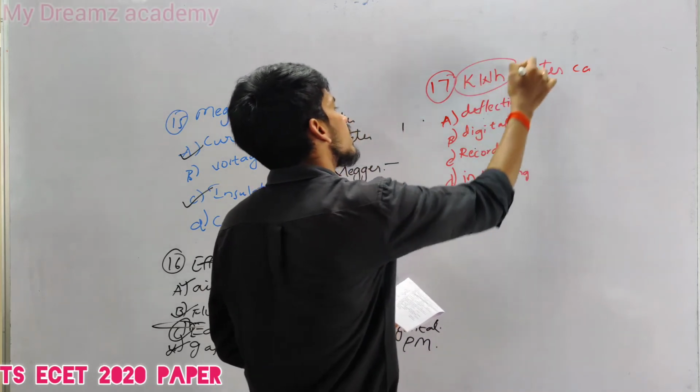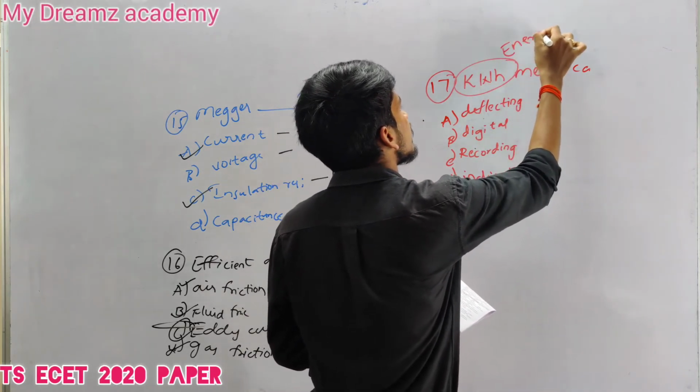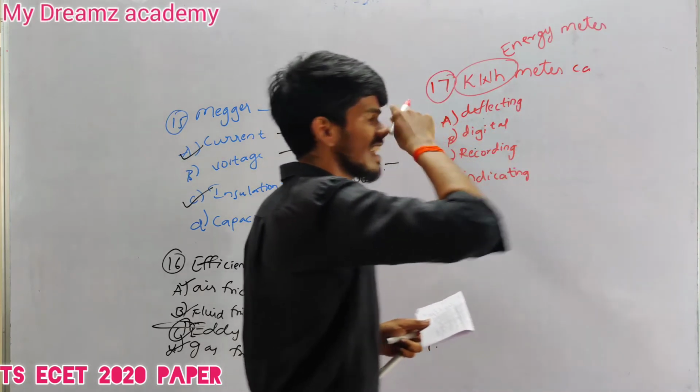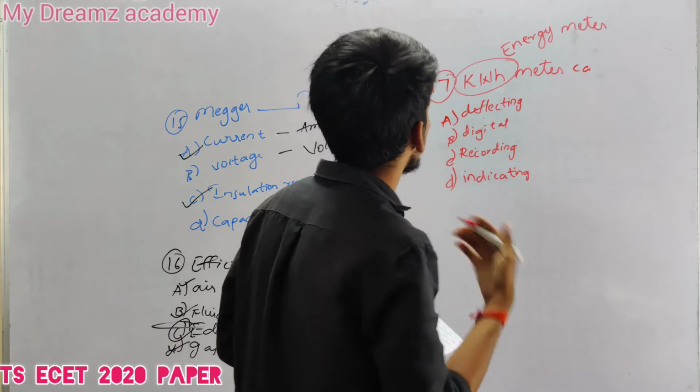This kilowatt hour meter is also known as an energy meter. Just to confuse or check your capability, they will give it as kilowatt hour meter.